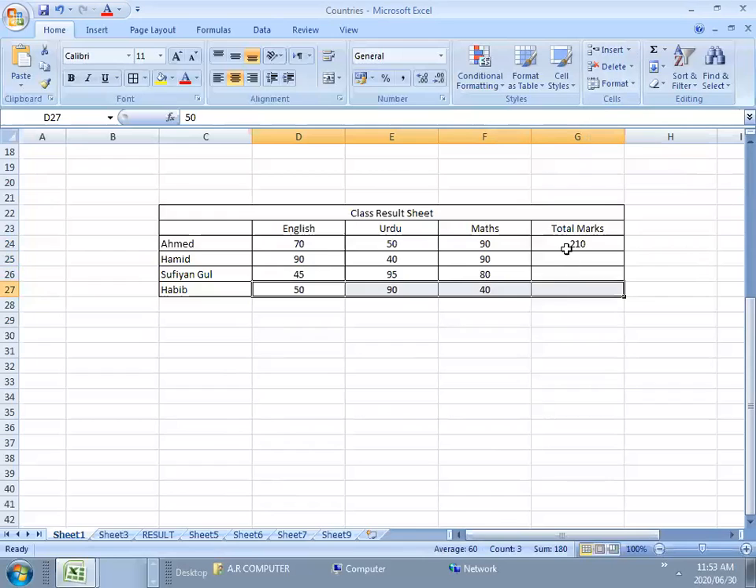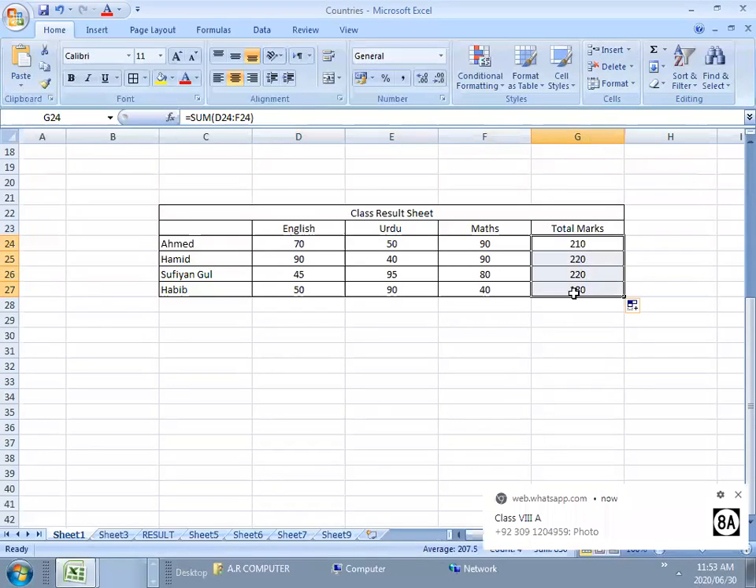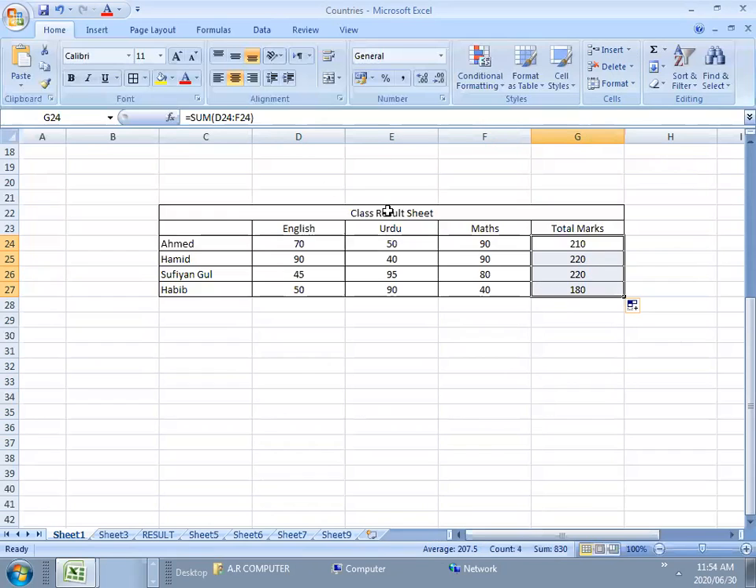The shortcut is that once you have done it, you will just drag it. See this, how am I doing it? You will just drag it, this one, right? And the same thing will happen in the other cells, and you will have the total of these. This is making the class result sheet.